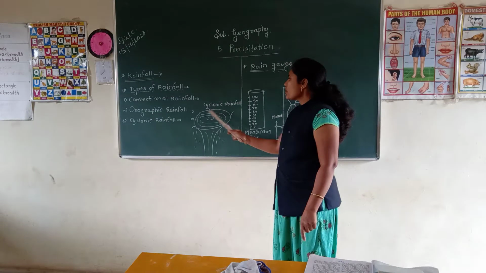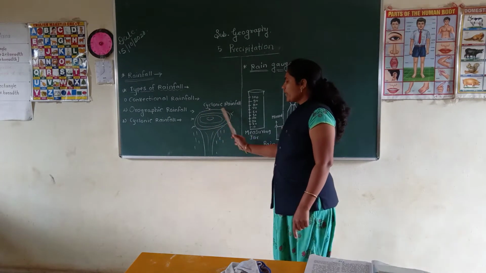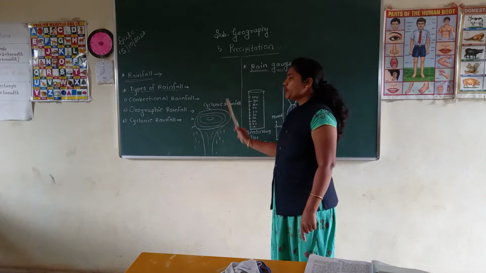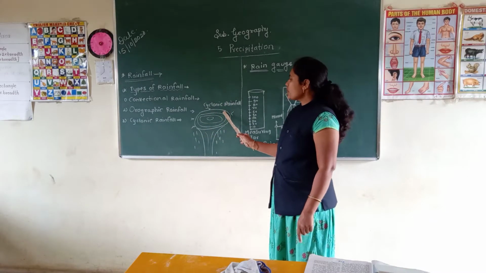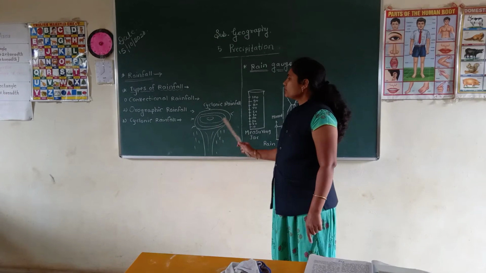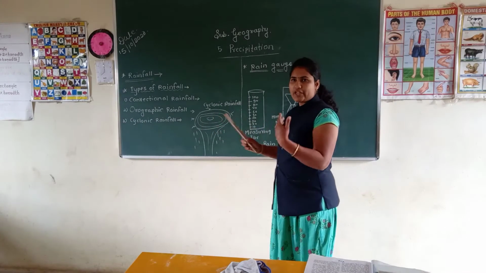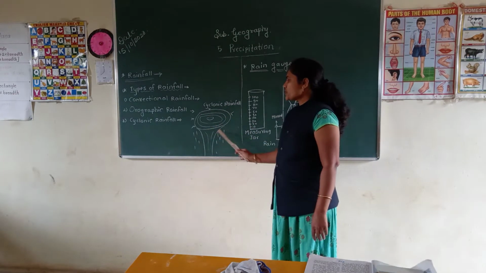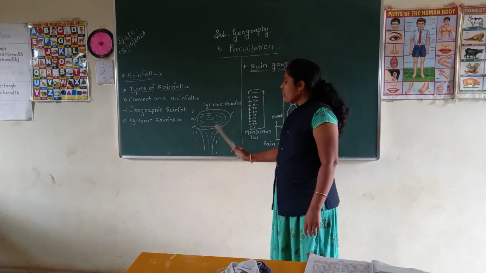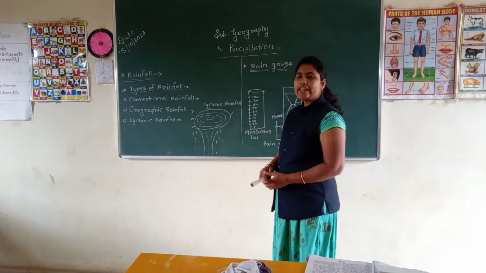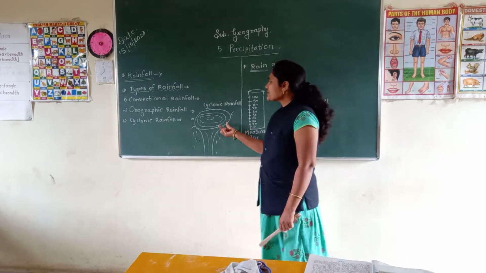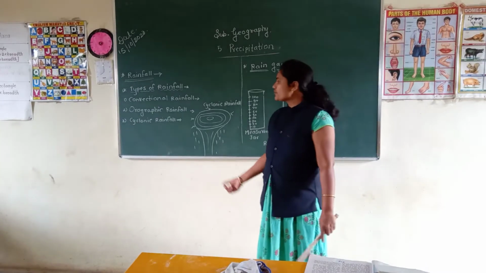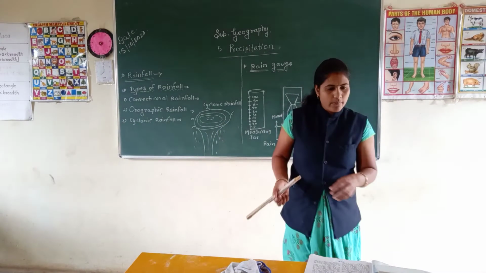Now see students, because of the cyclone, the air starts to rise up into the sky, and when that air comes in contact with the cold temperature, the condensation process occurs and rainfall is found in this area. Wherever the cyclone passes, that area gets more rainfall. Okay students, in this way we have studied the cyclone.